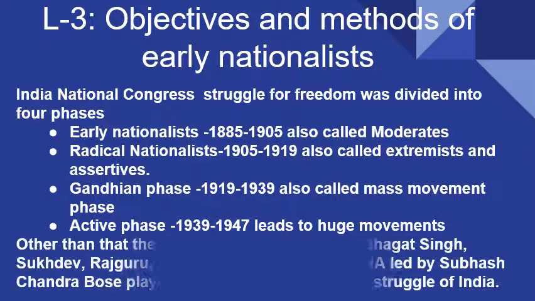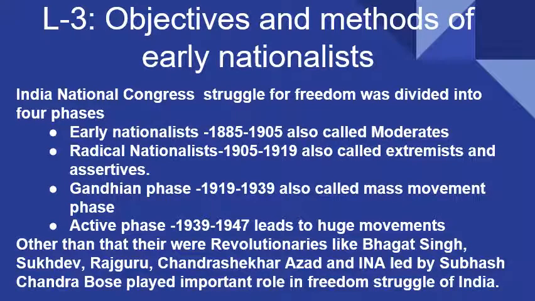Other than that, there were the revolutionaries, जिनको हम क्रांतिकारी बोलते हैं, like Bhagat Singh, Sukhdev, Rajguru, Chandrasekhar Azad, who basically focused on tit for tat, that we have to take revenge on the Britishers, we have to teach them a lesson for the way they are behaving with Indians. And there was an Indian National Army which was led by Subhash Chandra Bose. These organizations also played a very important role in the freedom struggle of India for our country's independence. So in this chapter, we are just going to read the first, early nationalist phase about the moderates, their techniques, their methods of struggle, and the 3 important moderate leaders.